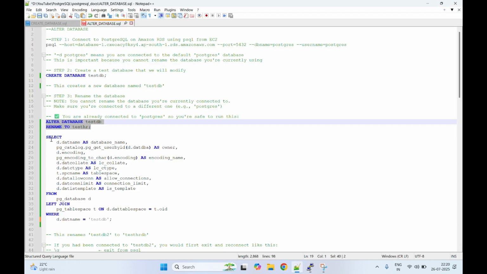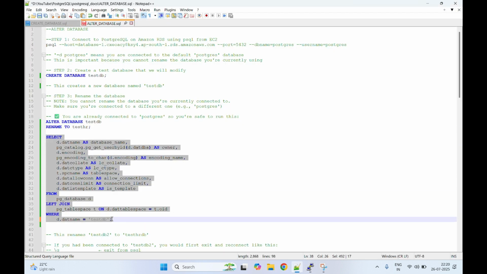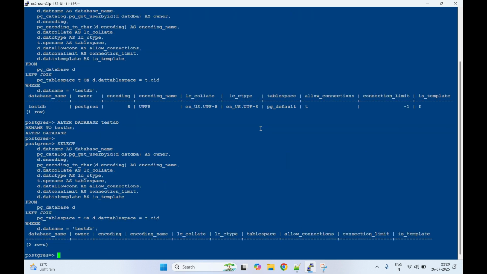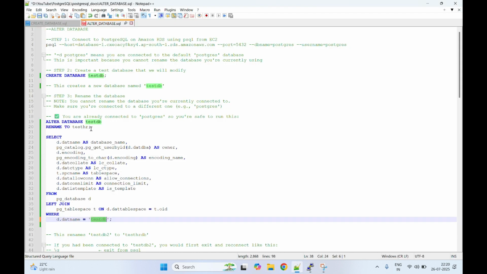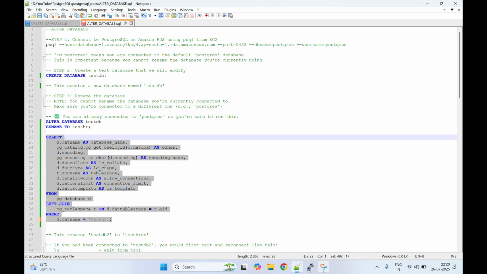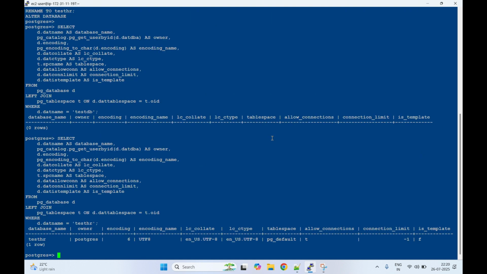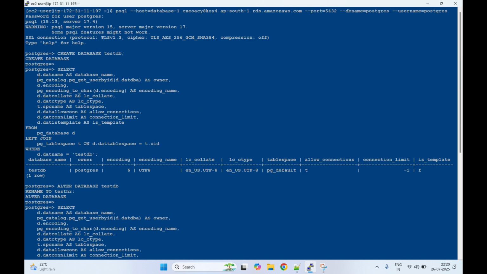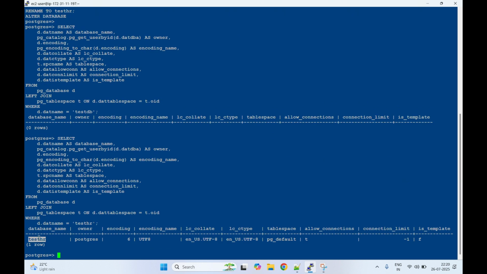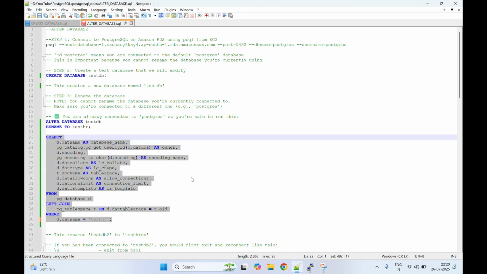Now let me check the status again. It is already renamed. See, the command which I used has testdb, but the new name is testhr. Let me change the name in the query and fire this query again. See, before it was testdb, now it is testhr. Now we will see the next things.